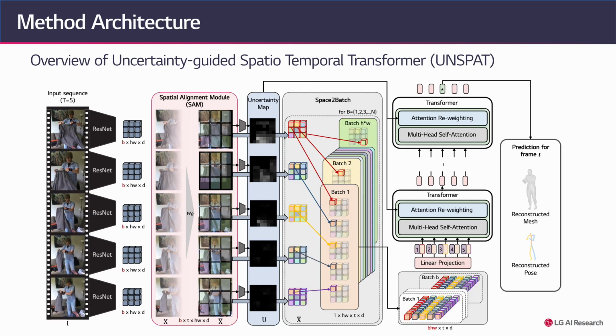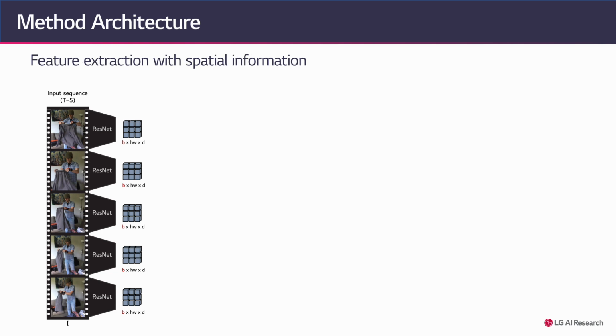To address this issue, we propose a simple yet efficient framework, uncertainty-guided spatio-temporal transformer, which efficiently incorporates spatial information in the temporal axis. First, we use an off-the-shelf object tracker to detect the bounding box of a person in the input video sequence and extract features of the bounding box.